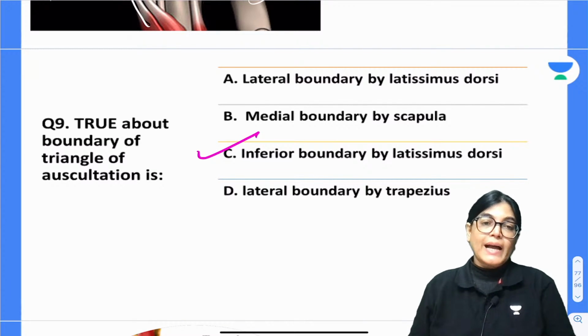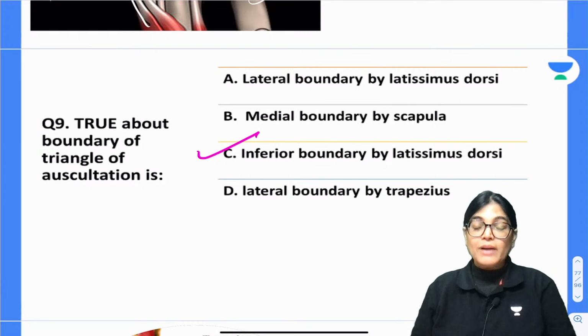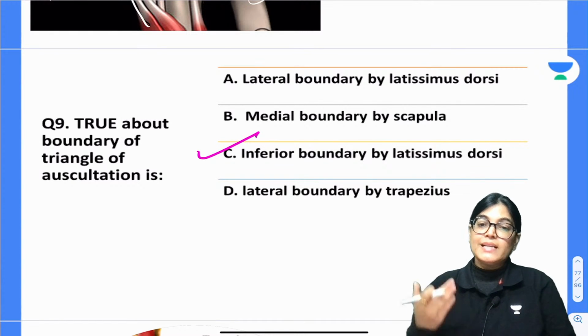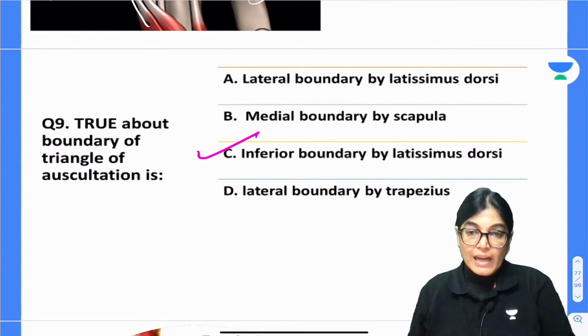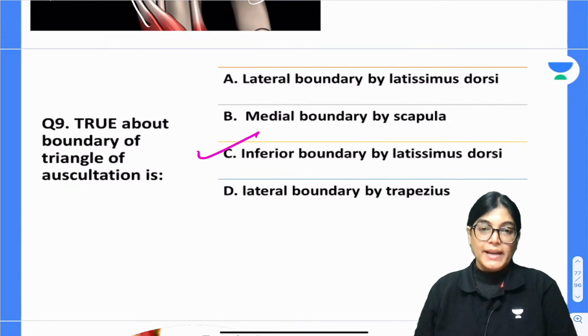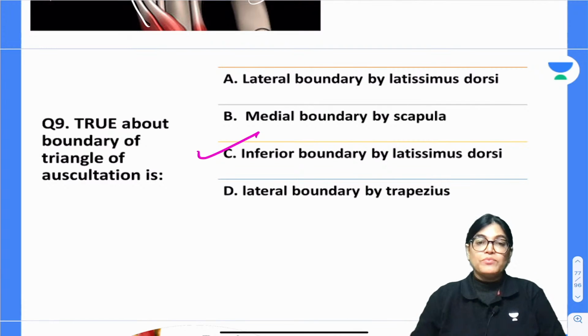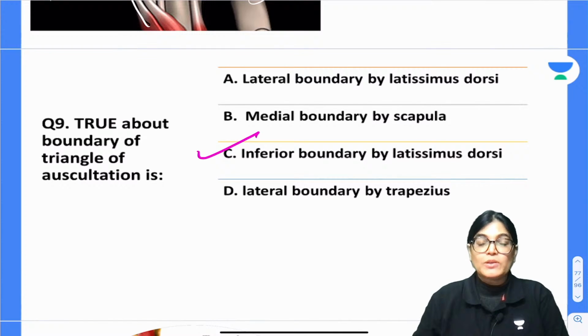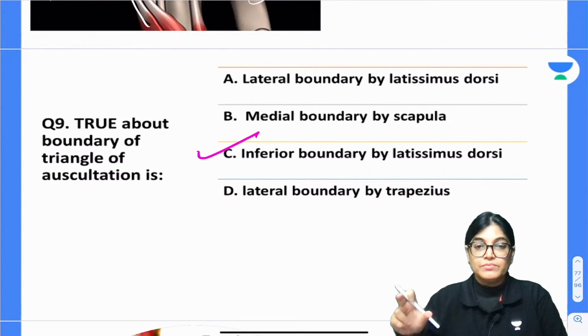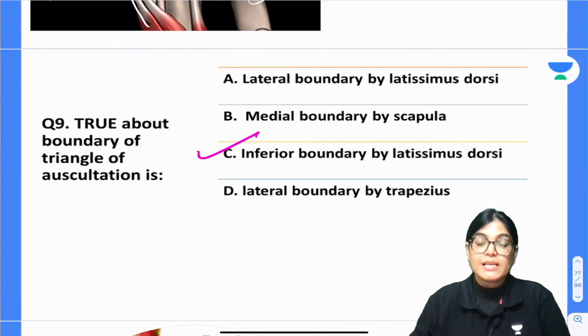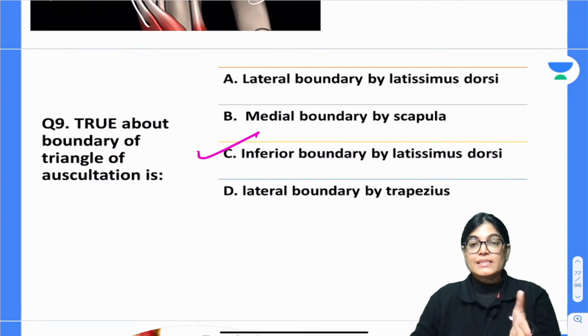When we are talking about the triangle of auscultation, this is not overlapped by any muscle. So it is lying directly in contact with the lower lobes of the lung, and breath sound can be heard directly. When you go to the OPDs also, breath sound is heard better when we approach from the posterior aspect or the back. Exactly the area where we hear the breath sound is the triangle of auscultation. In the floor of it lies the 6th intercostal space, the 6th and 7th ribs, and the lower lobes of the lung.